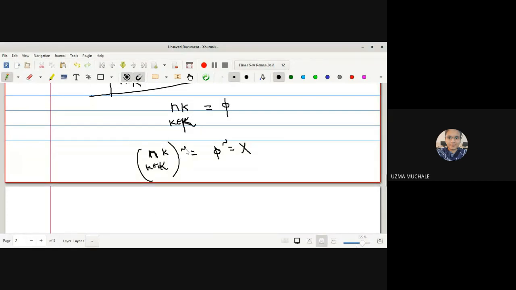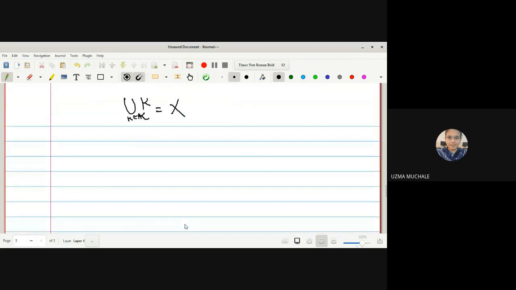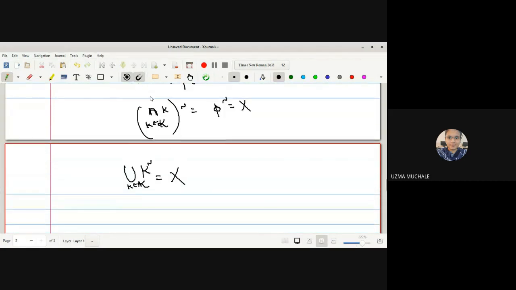Now, as it is an intersection, its complement can be converted into a union. I can write the union of K complement, where K belongs to capital K, is equal to X. Now, if you remember, here we have to write K complement, because the intersection, with the help of the complement, will be converted to a union, and this K will become K complement. Now, what is given to us? Every member of family K is a closed set.